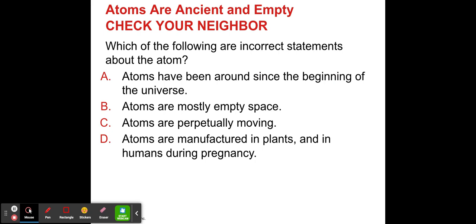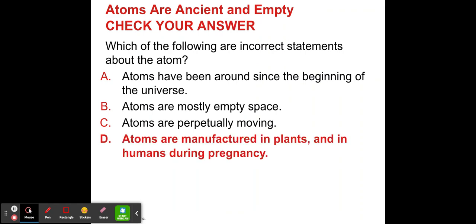All right. So, which of the following are incorrect statements about the atoms? Atoms have been around since the beginning of the universe. Atoms are mostly empty space. Atoms are perpetually moving. Atoms are manufactured in plants and in humans during pregnancy. Obviously, the last one is the incorrect statement.